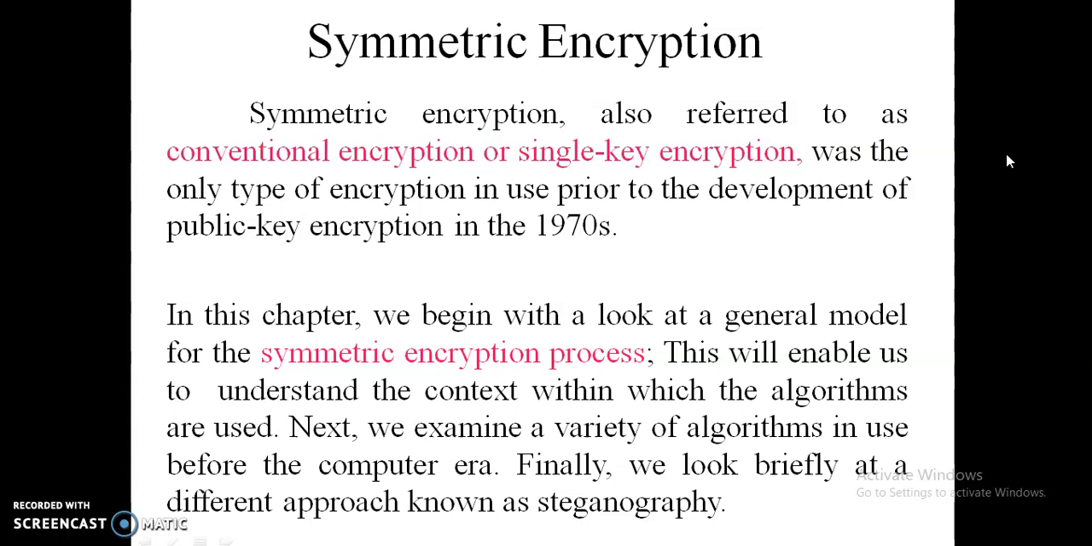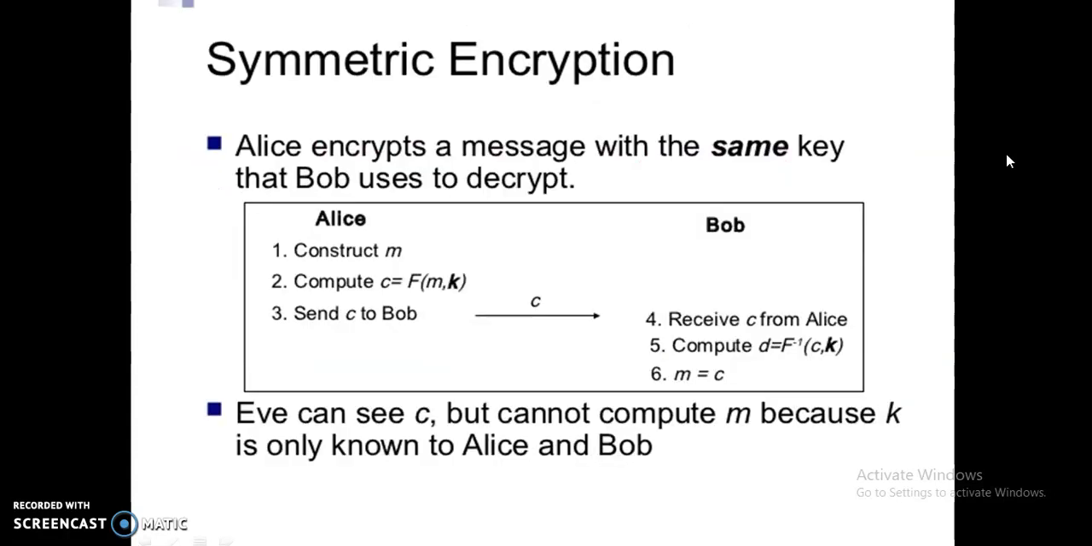In this chapter, we begin with a general model for the symmetric encryption process. This will enable us to understand the context within which the algorithms are used. Next, we examine the variety of algorithms in use before the computer era. Finally, we look briefly at a different approach known as steganography. So the second chapter covers these three topics only. First, we are going to see the symmetric encryption process, that is single key encryption.